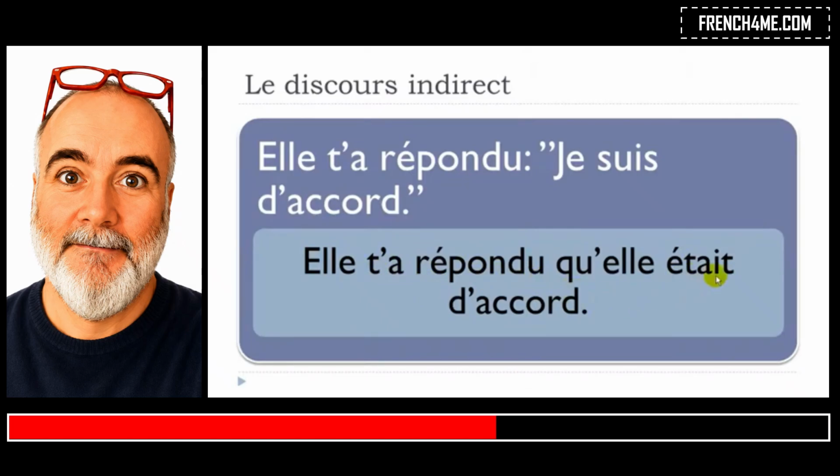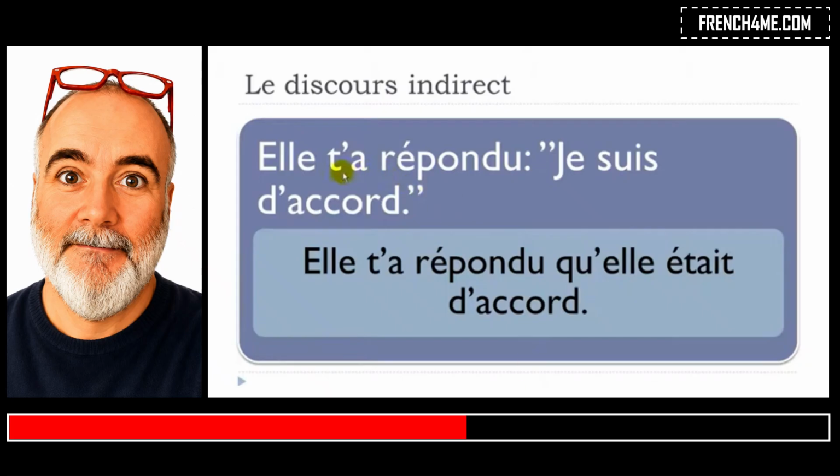But the second part here, your present form will be changed and you will have to put the verb, so it's the verb to be, it's être. You will have to put it at the imparfait form. That's the rule, okay? Don't need to think why, how, etc. Just put it at the imparfait, okay? And you get the sentence, elle t'a répondu qu'elle était d'accord. All right? So this is the way that you should follow if you want to make this discours indirect.